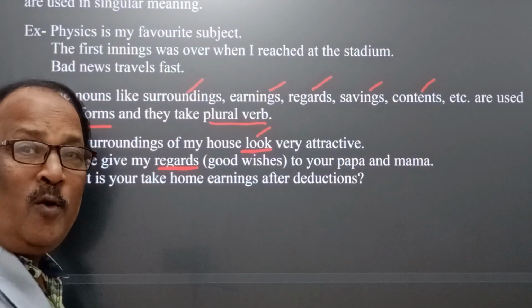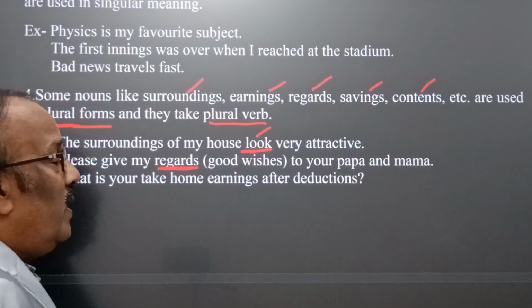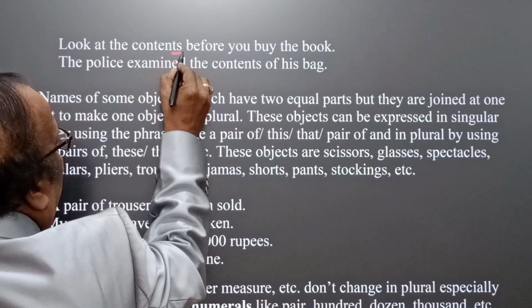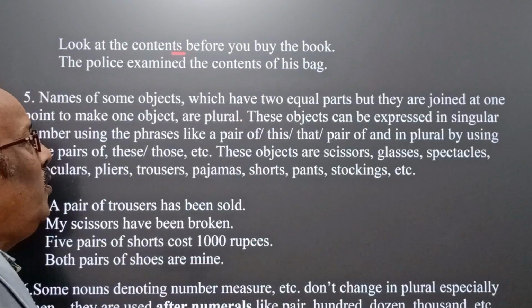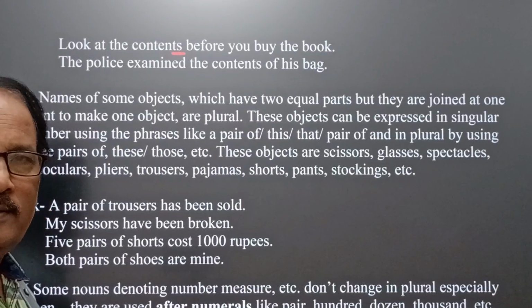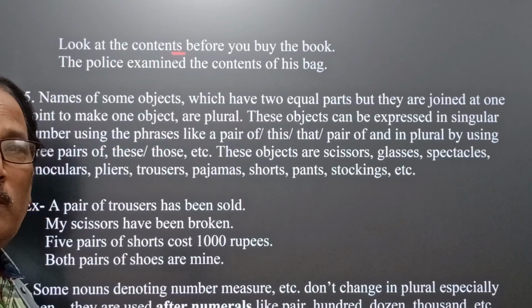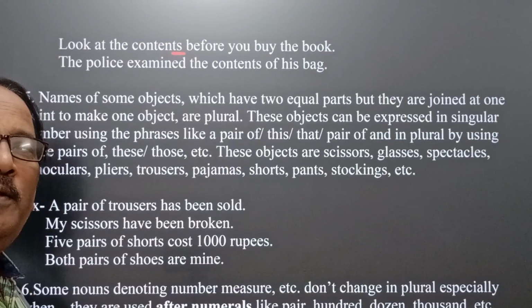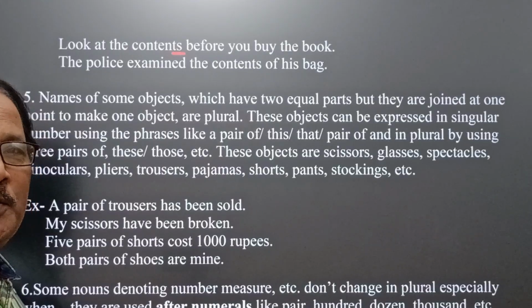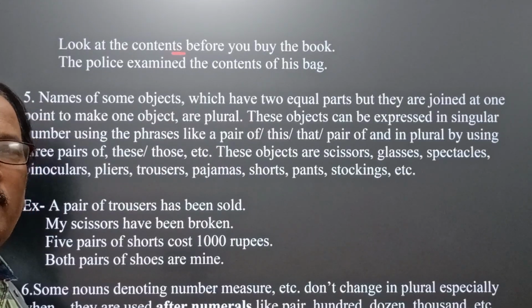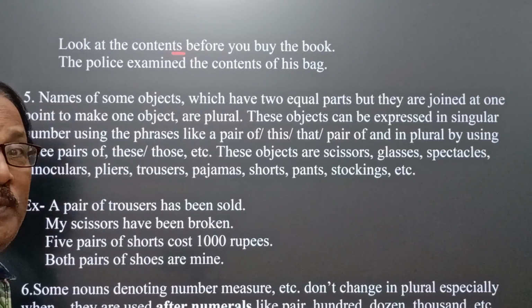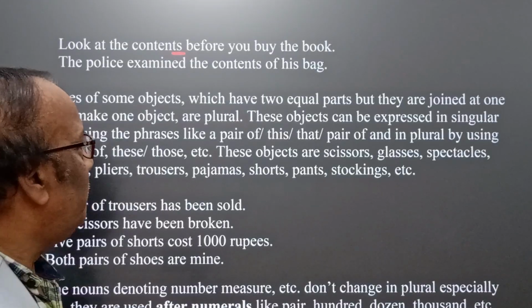That is your take home earnings after deductions. Similarly, look at the contents. You see here, contents before you buy the book. It means a book is not judged by its cover. Therefore, we have to read the books and see the contents. If the book is valuable one, then we may purchase. The police examined the contents of his bag. Contents means the things that were inside the bag.